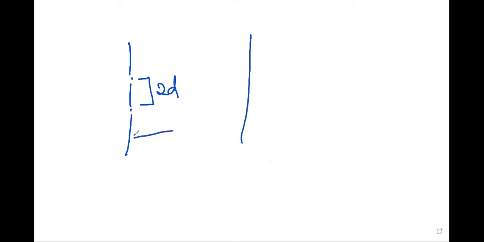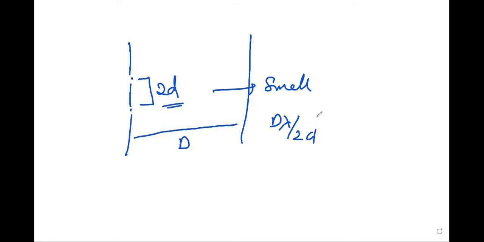The distance from the sources to the screen is capital D. So for observation, the separation between these two sources, 2d, should be small. When the separation is small, the fringe width, D lambda by 2d, is large, so we can observe the fringes on the screen.